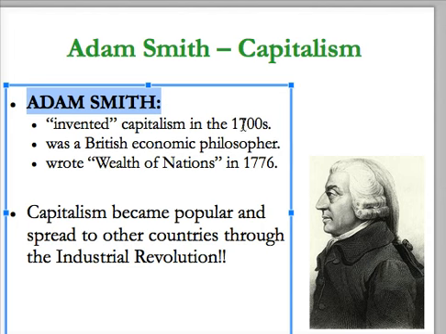He was born in 1723, and he was a British economic philosopher who wrote The Wealth of Nations. This is a popular book in which he basically wrote his ideas about what capitalism is and why it's important. Now, capitalism soon became really popular and spread to other countries during the Industrial Revolution.